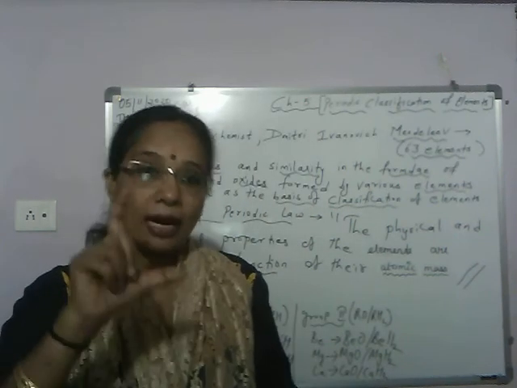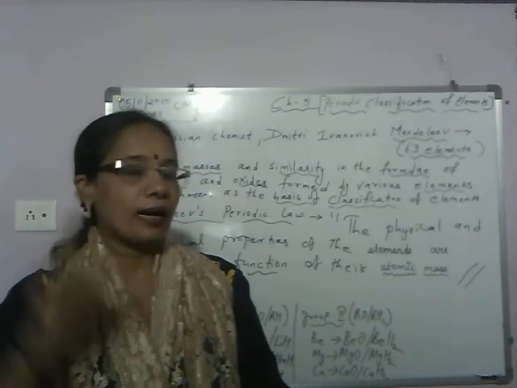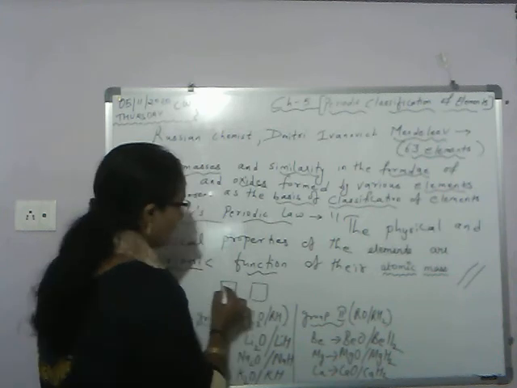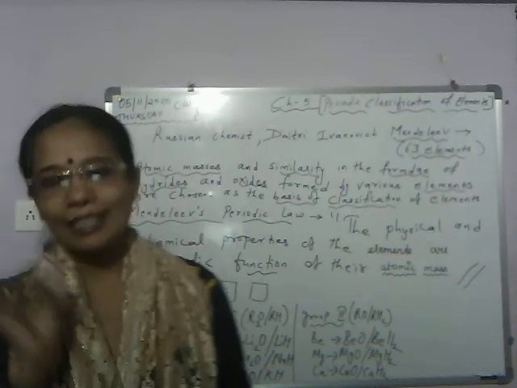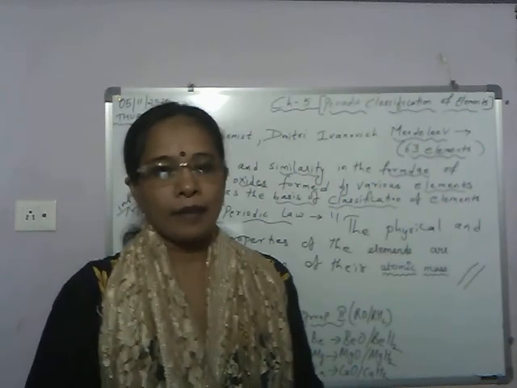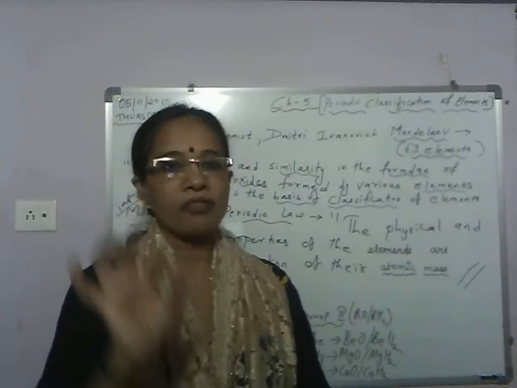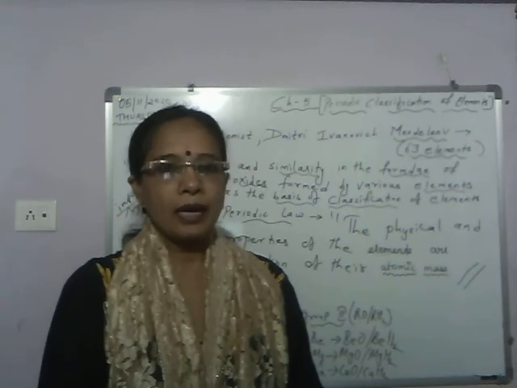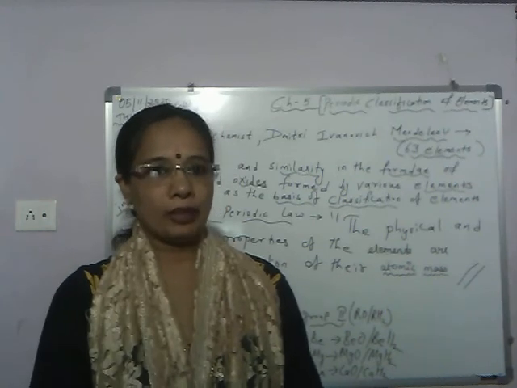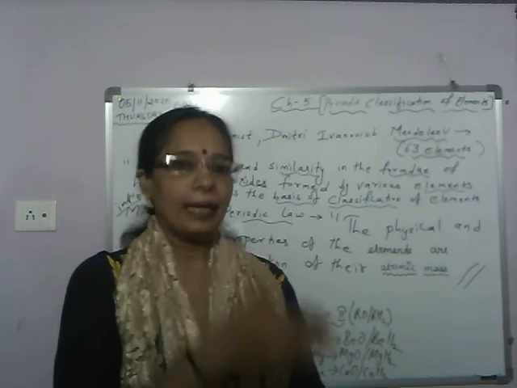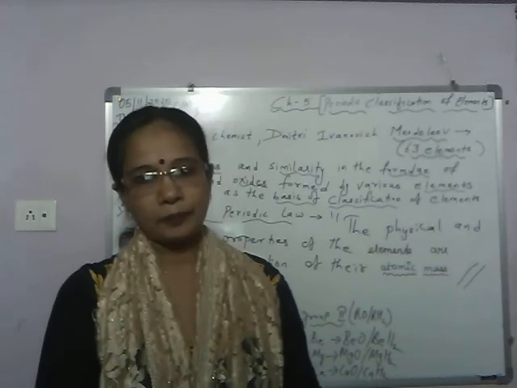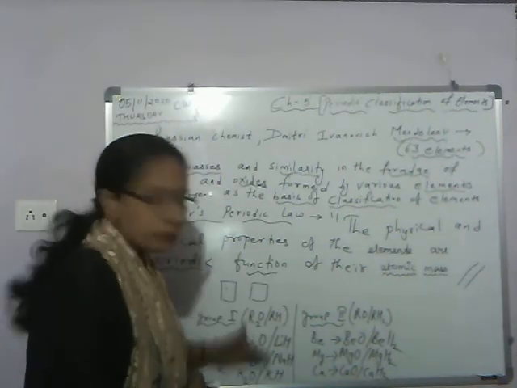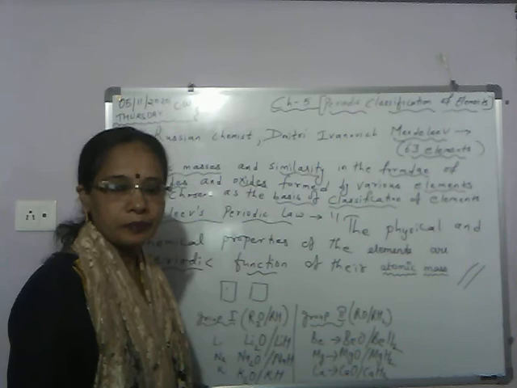So what he did, he took 63 cards, and on each card he wrote the properties of each element. And one more thing, he wrote the formula of oxides and hydrides of those elements on that card. Once he completed this procedure, he sorted out the elements which had similar properties, and those cards he pinned up one after the other in a vertical column on the wall.